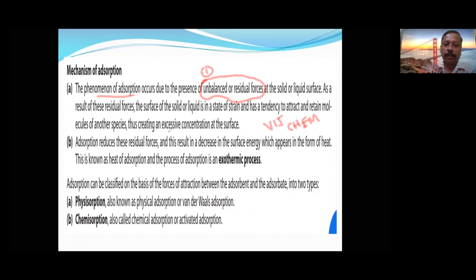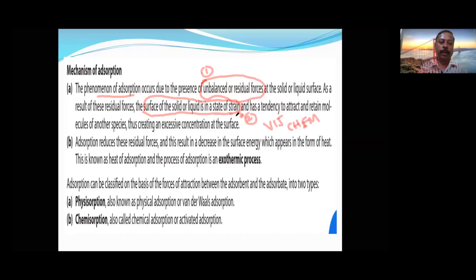The second thing is that the surface of a solid has a state of strain, which is called surface tension, creating excessive concentration. These are the two reasons: first, there will be unbalanced or residual bonds, and second, the surface will be strained. So to reduce that strain, it has to go for adsorption.